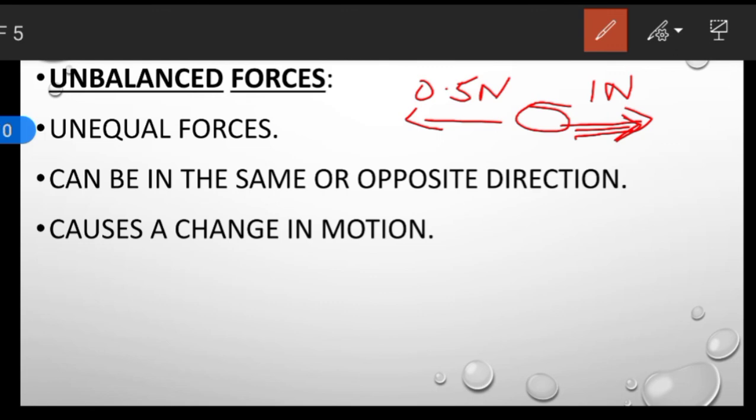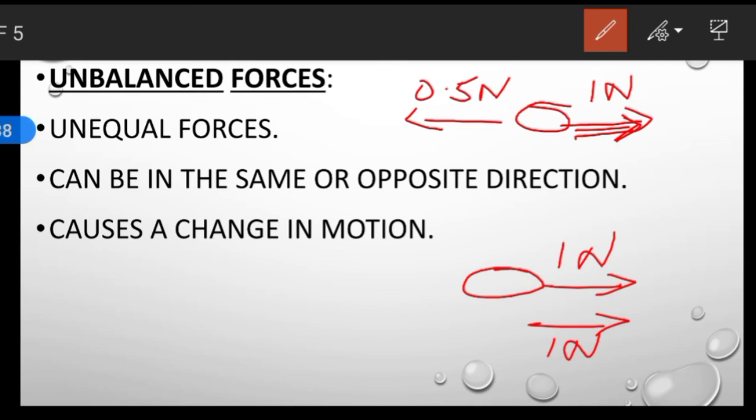You have an object here. You are applying a force of 1 Newton in this direction and you are applying another force of 1 Newton along the same direction. In this case, the forces are equal in magnitude, but they are along the same direction. So what is happening?